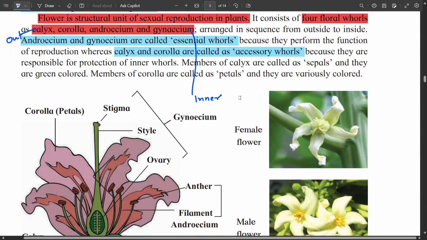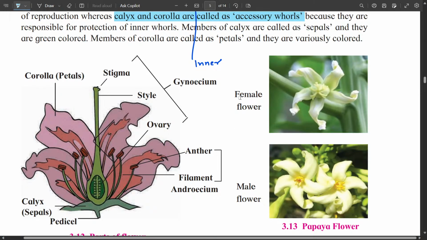In addition to that, the calyx is green in color, so it can do photosynthesis and make food for the plant. Whereas the petals or corolla have attractive colors and fragrance. So they are used in attracting the insects which are useful in the process of pollination. So they are accessory whorls. They help in the process of reproduction, but they do not take part in reproduction. The necessary whorls are androecium and gynoecium.